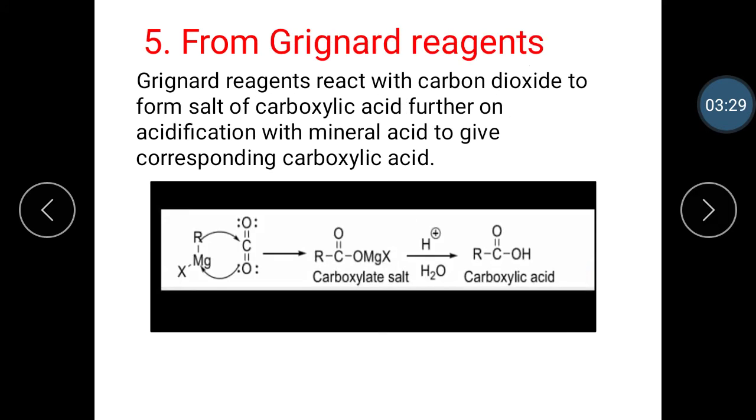alcohol. The next method is preparation from Grignard reagent. You know the Grignard reagent is RMgX. When Grignard reagent RMgX reacts with carbon dioxide, it forms the salt of carboxylic acid, which on further acidification with mineral acid gives the corresponding carboxylic acid.